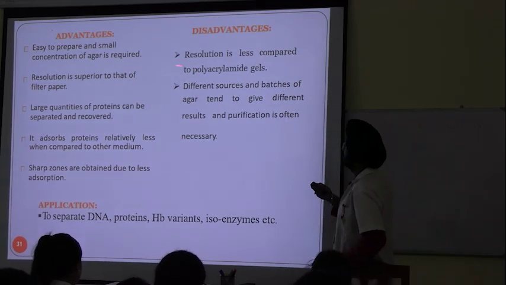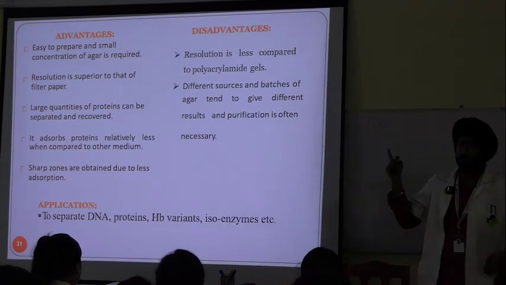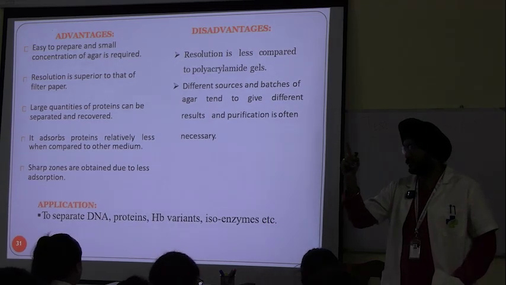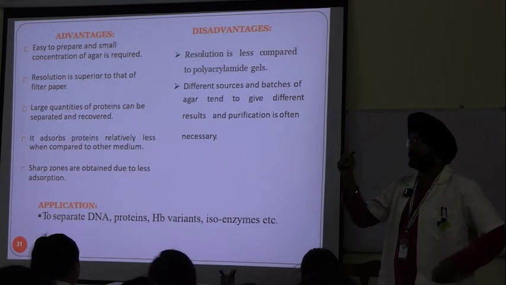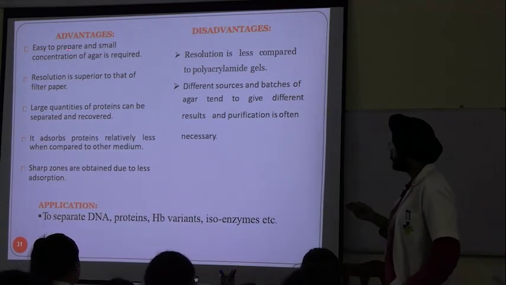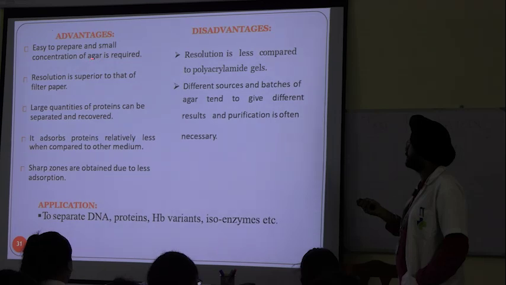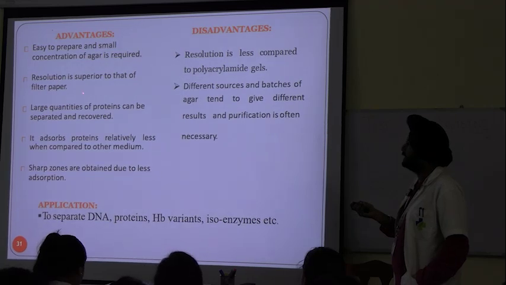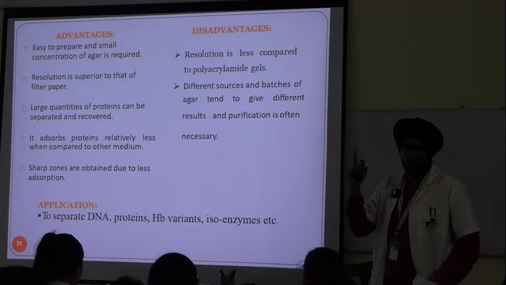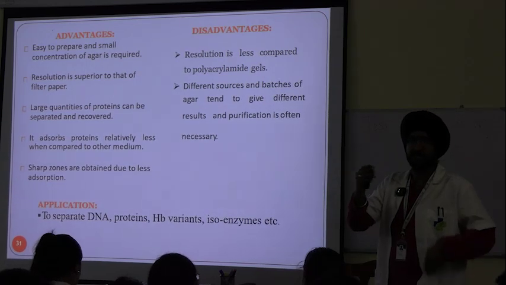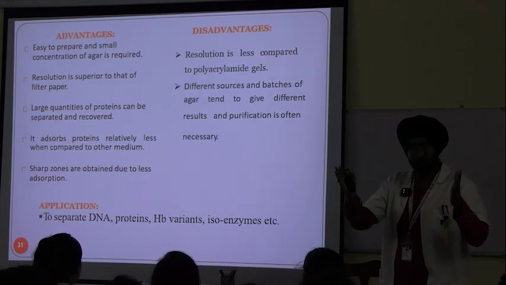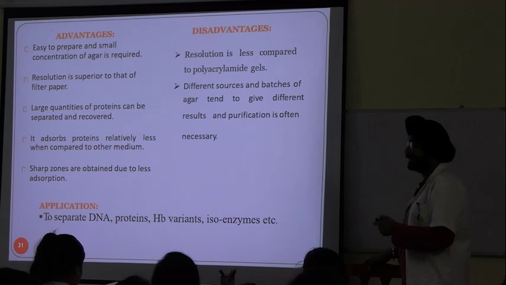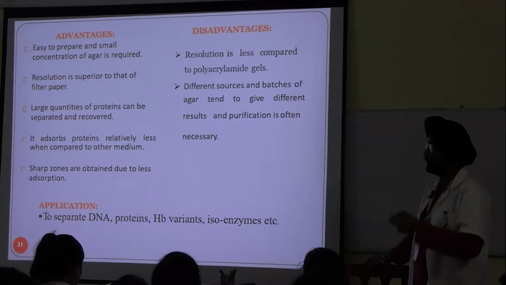But coming back to here, advantages and disadvantages of gel electrophoresis. Gel electrophoresis is another type of zone electrophoresis. Advantages: easy to prepare and a small concentration of agar is required. Resolution is superior to that of filter paper. That means separation takes not less time, it is more distinct, as compared to filter paper or paper chromatography.